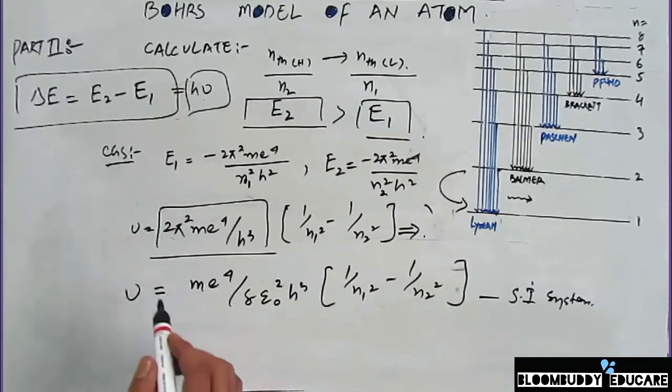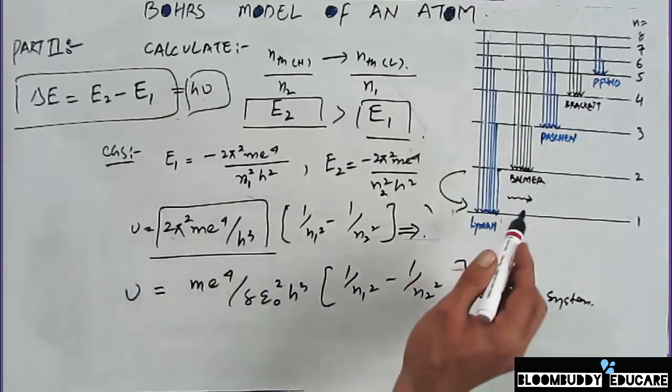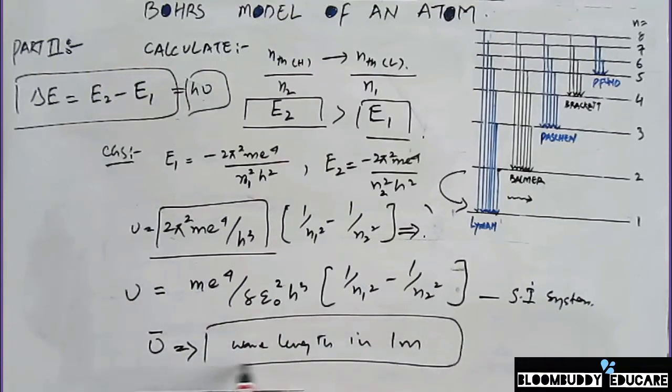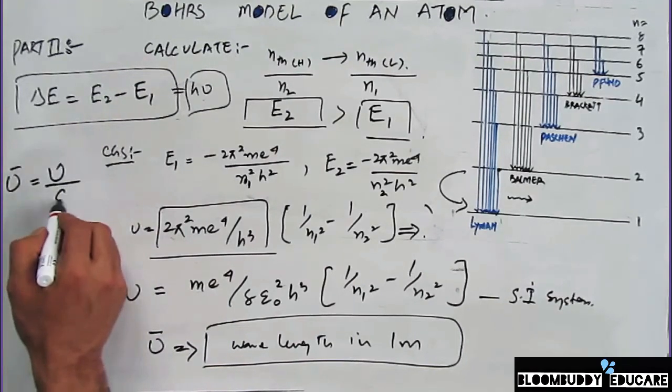Now since we have calculated the equations in the SI system as well as in the CGS system, we can calculate the frequency of the radiation that is released in case of this emission spectra. Another question is whether we can calculate the wave number. Wave number is always represented by nu bar, and it's the number of wavelengths that can be accommodated in 1 meter. So the wavelengths in 1 meter give us the wave number. This wave number is equal to frequency nu divided by the speed of light.